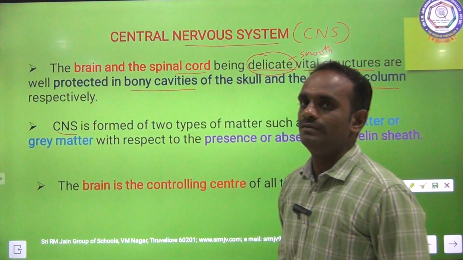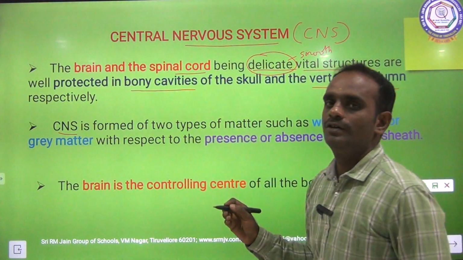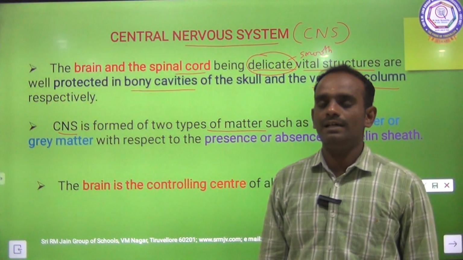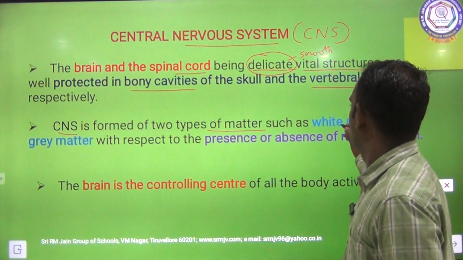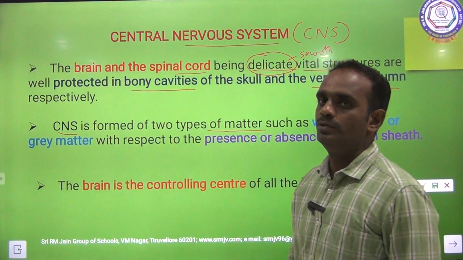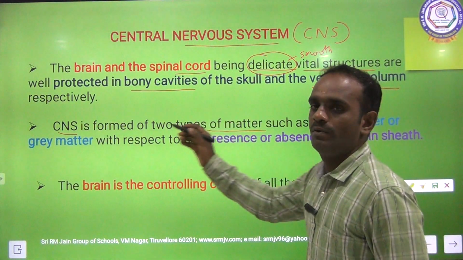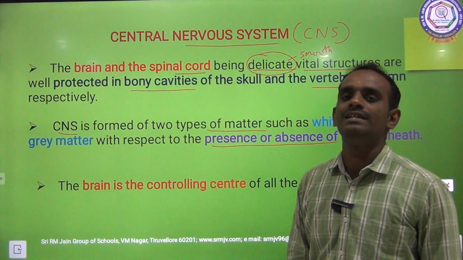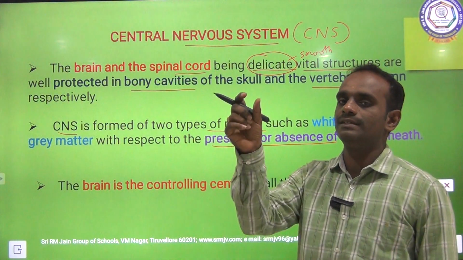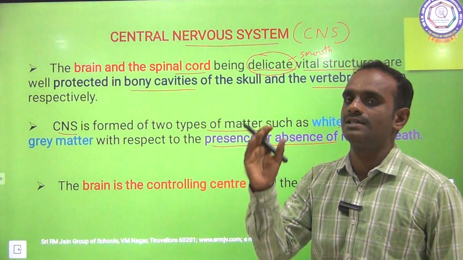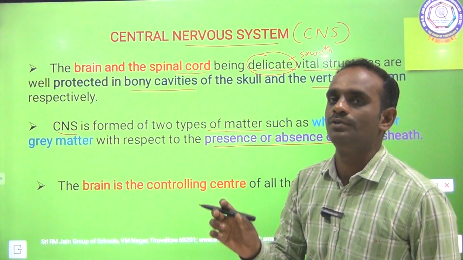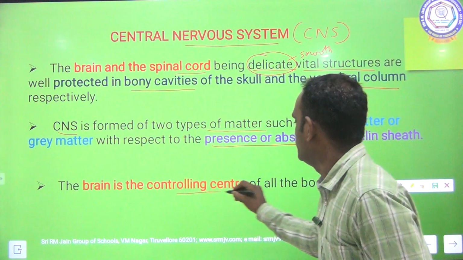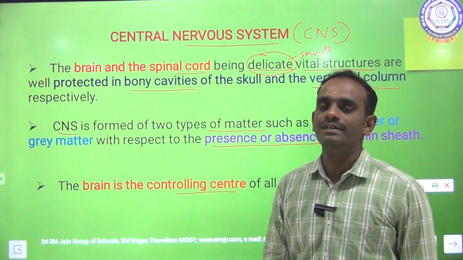CNS, the central nervous system, is formed of two types of matter. One is grey matter, another one is white matter, with respect to the presence or absence of myelin sheath. Myelin sheath is nothing but a tissue-like substance which is covered on the axon of the neuron. Clear? The brain is the controlling center of all the body activities.